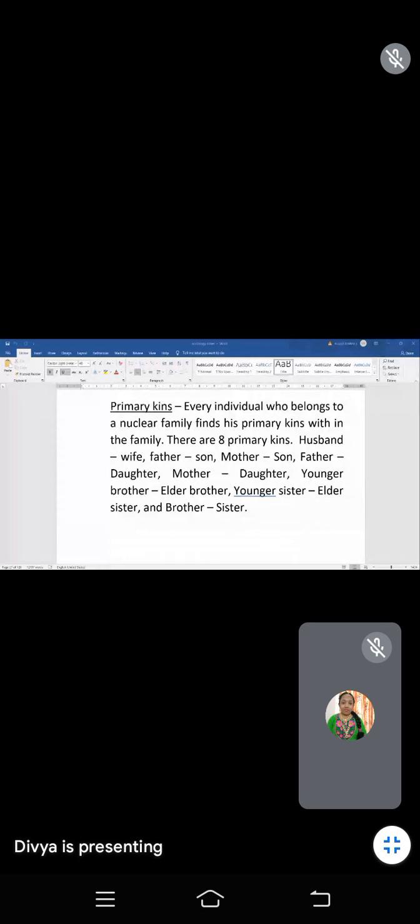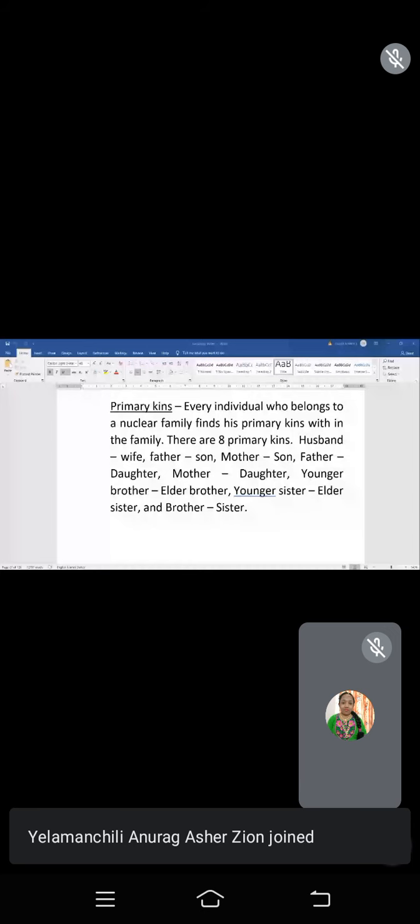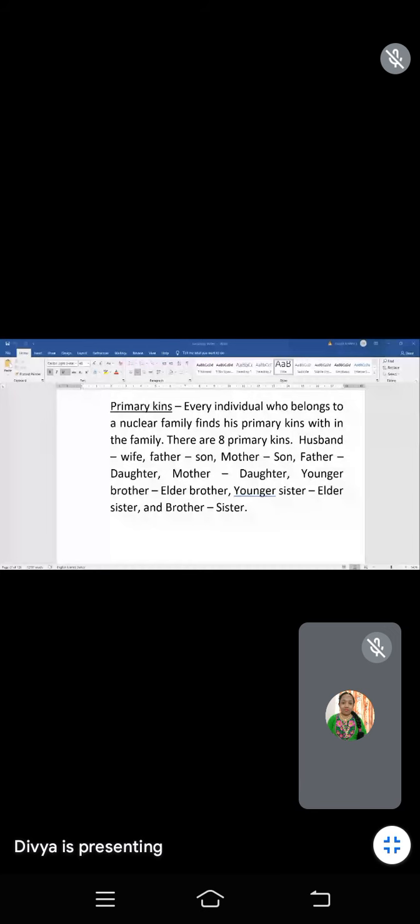The family members, the main members, come under the primary kins. That is husband and wife, father and son, mother and son, father and daughter, mother and daughter, younger brother and elder brother, younger sister and elder sister, as well as brother and sister. They come under the primary kins.